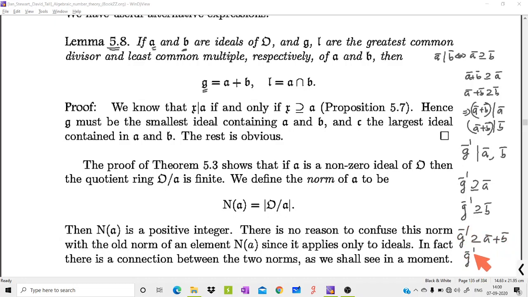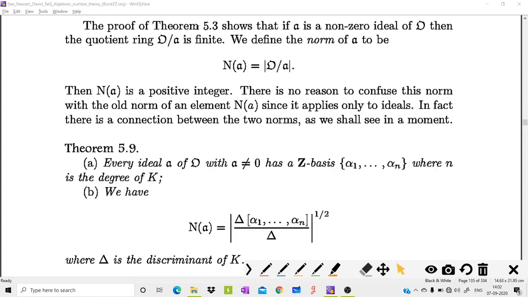So G prime divides A plus B. Hence A plus B is the GCD of A and B. In a similar way, using inclusion, A contains A intersection B and B contains A intersection B, so A divides A intersection B and B divides A intersection B. Using the same facts, you can prove that L is the least common multiple of A and B. So whenever you are given two ideals A and B, you can easily write the GCD and the LCM. This proves Lemma 5.8.